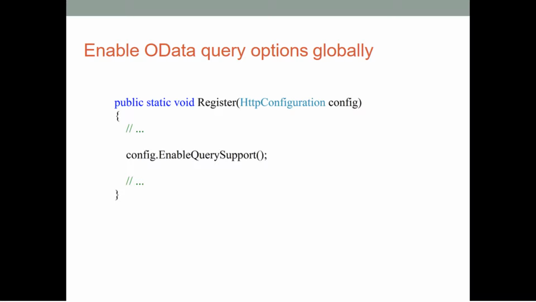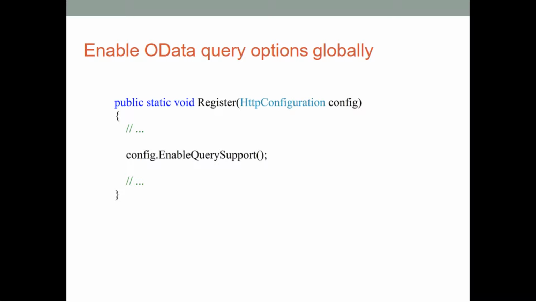Now let us consider how to enable OData query options. If we want to retrieve data by using Open Data parameters, we have to enable those query options. We can do this globally, or we can enable the OData query options for separate controllers.